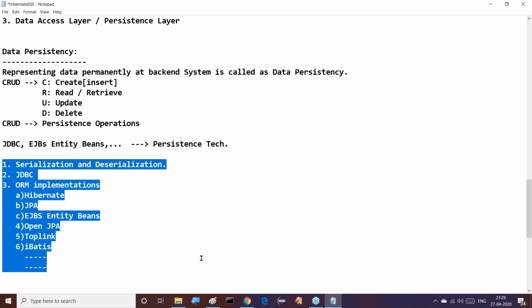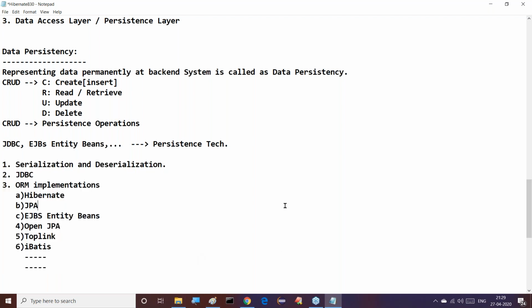This is exactly the foundation for our data persistence course, I'm telling you. Good, that's okay, guys. That's all for today, and tomorrow I'll continue with the remaining parts. Good, thank you, thanks a lot, guys.